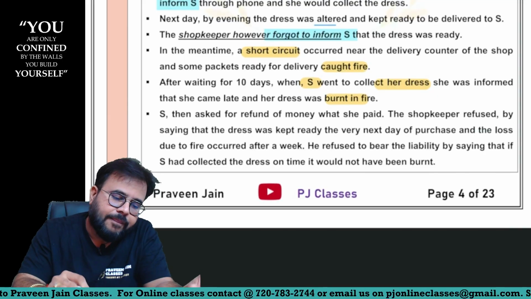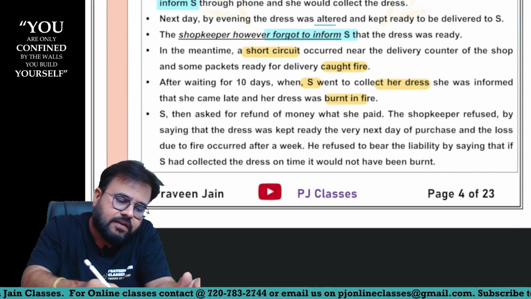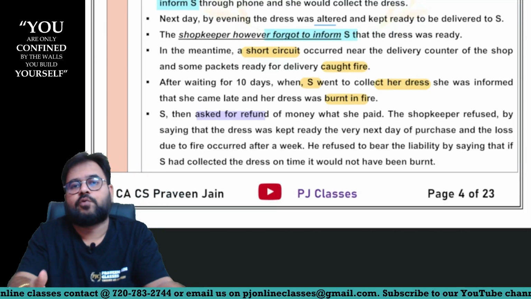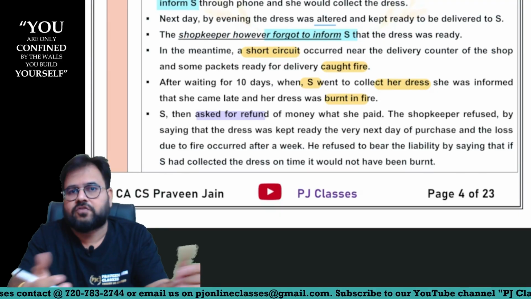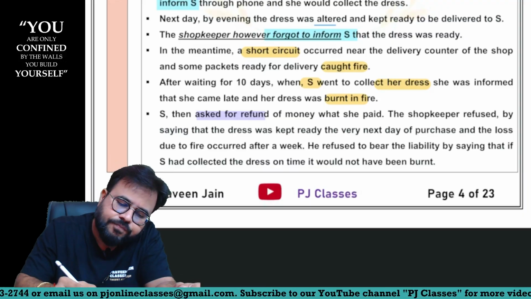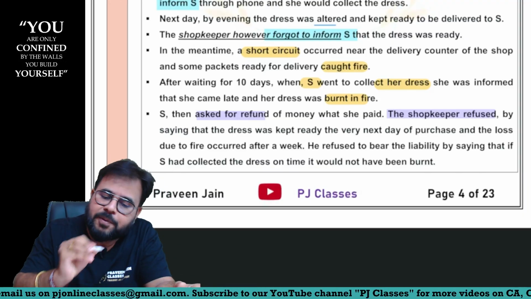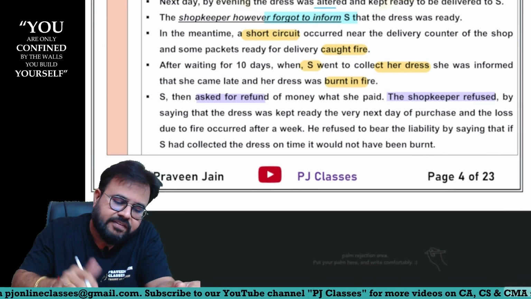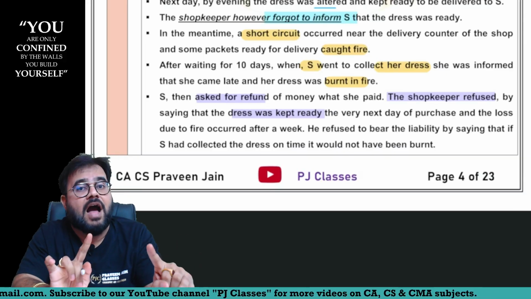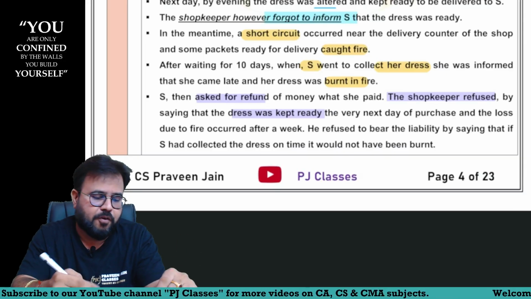Great. Now can I say what is our buyer asking, sir? S, who is the buyer, is asking for the refund. Fair enough. Can I say when you can't deliver the goods, ownership was not transferred, so at least give me my money back. Fair enough, sir. But can I say shopkeeper, what is he doing? He is refusing, sir, saying that the dress was kept ready. Can I say kept ready is important? After that you have to inform also.